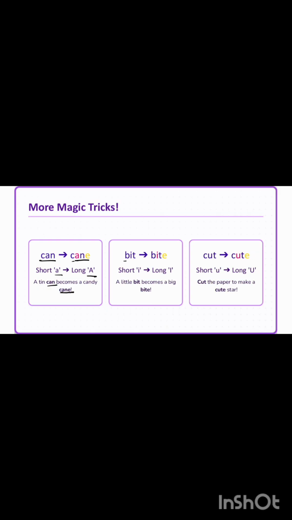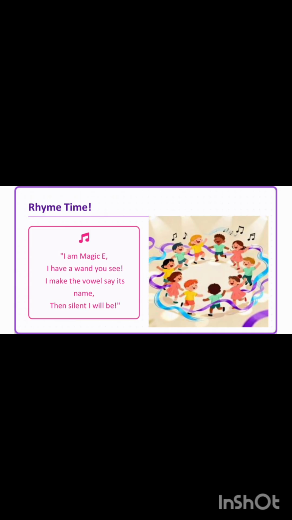Next is bit. Let's put E at the end and it becomes bite. The short I, the vowel, changes its name to long I. A little bit becomes a big bite. Cut. E at the end makes it cute. Becomes you. Now I am magic E. I hover and you see. I make the vowel say its name, then silent I will be.